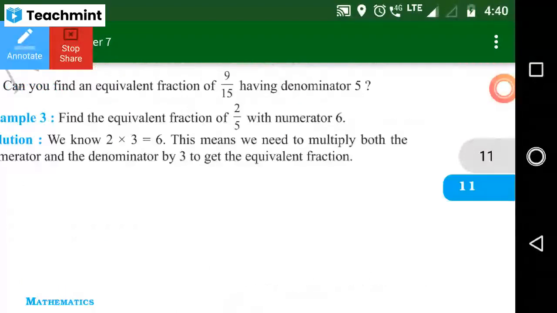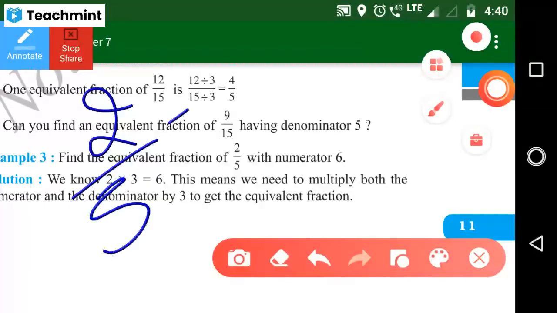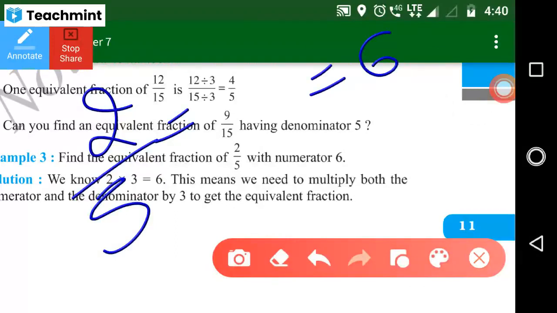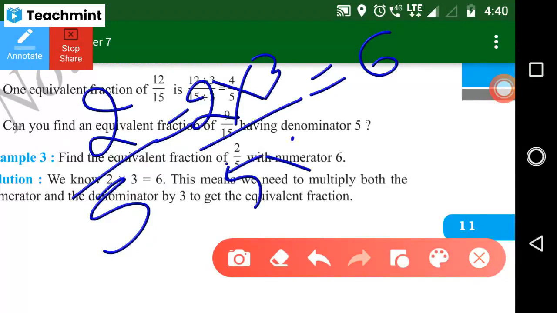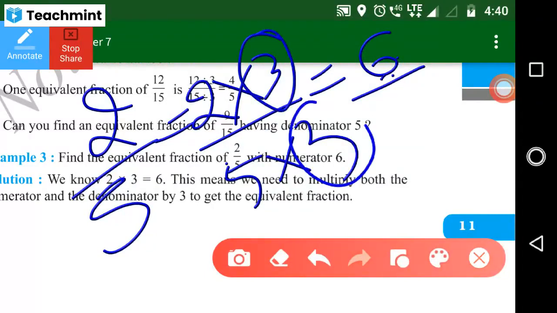Here I want the numerator to be 6. It means you just multiply 2 by 3. 2 ones are 2, 2 twos are 4, 2 threes are 6. So multiply 3 by 5 is 15. 6 by 15.